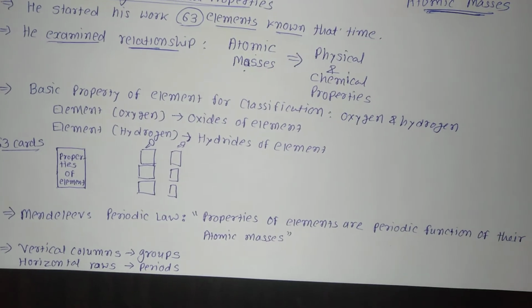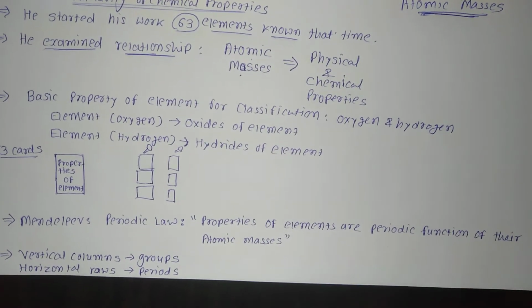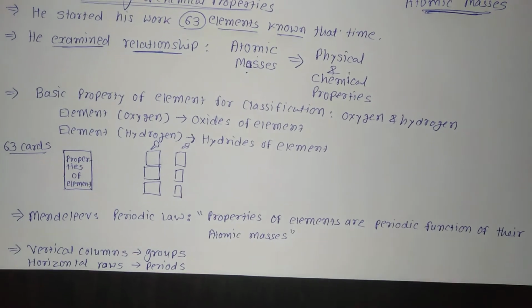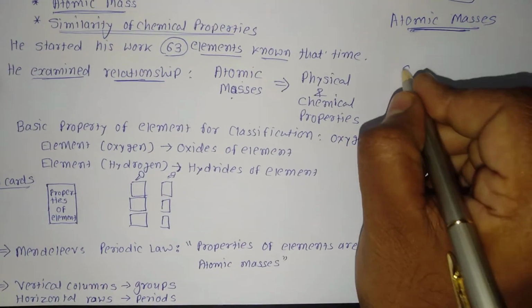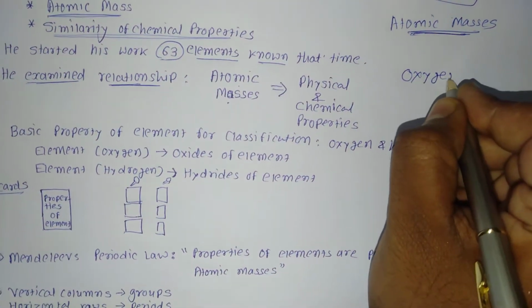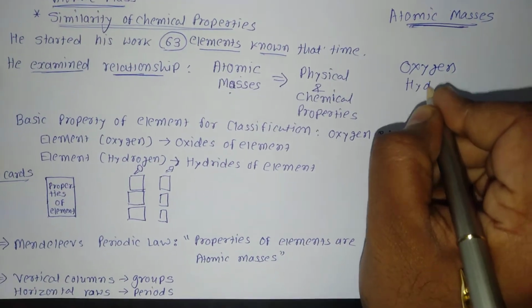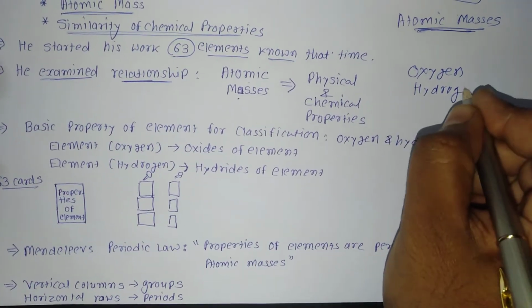Among chemical properties, Mendeleev concentrated on the compounds formed by the elements with two things, oxygen and hydrogen. Can you tell me why he focused on these two?